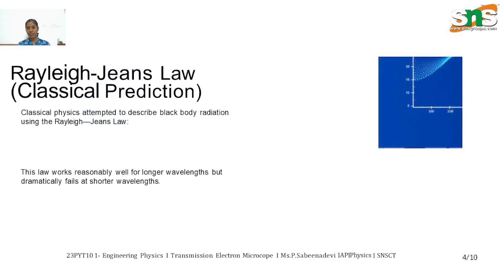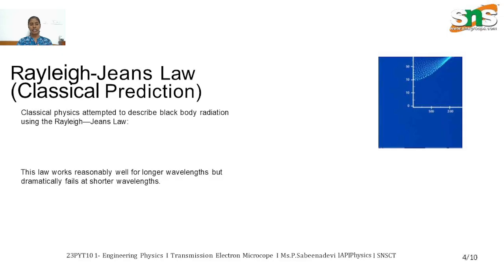Now the Rayleigh-Jeans law, the classical prediction. In classical theory, it failed to explain this phenomenon. That's why we move on to quantum theory. We know that classical theory is the macroscopic theory, while quantum theory is the microscopic theory.